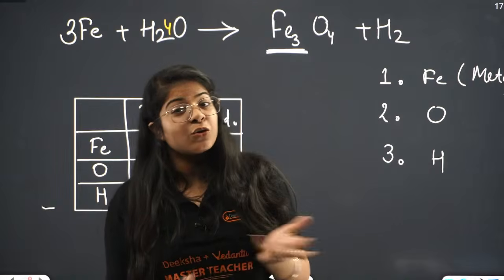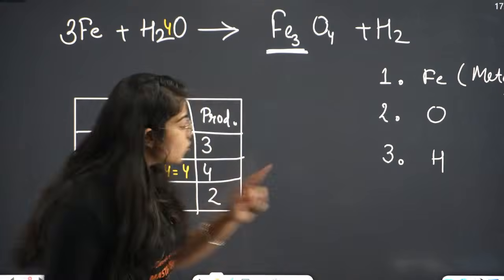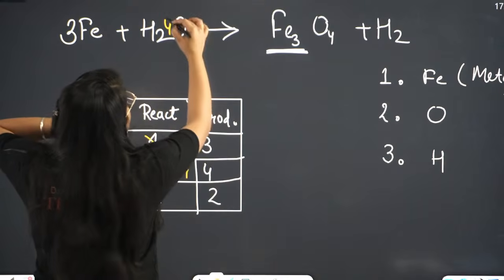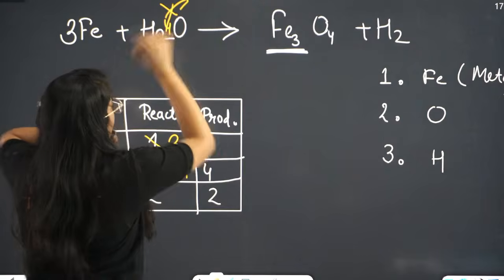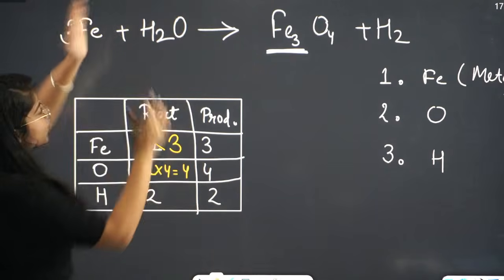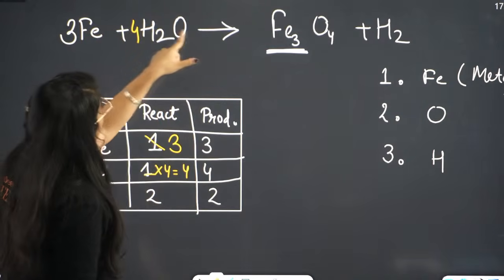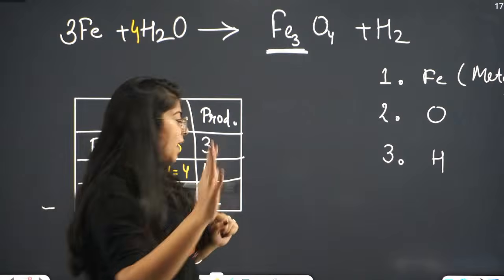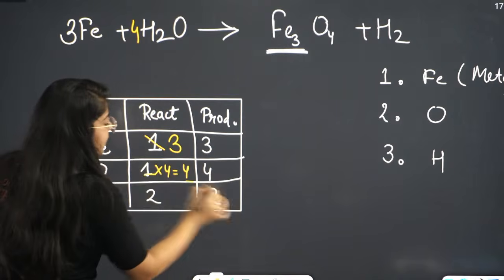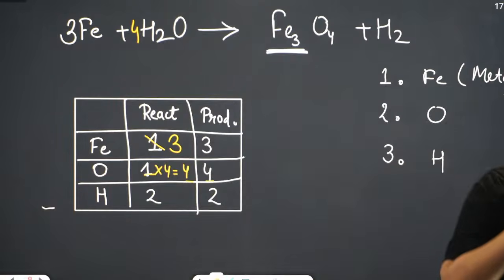But if I tell you to take 4 more glasses of water, you can do that, right? So similarly, we cannot add this 4 in between. This is wrong. You have to add the 4 in front of the whole compound. So H2O is 1 compound. I will add 4 here. Now O has 4 with it. So we have 4 O's on the reactant side, 4 O's on the product side. Understood?